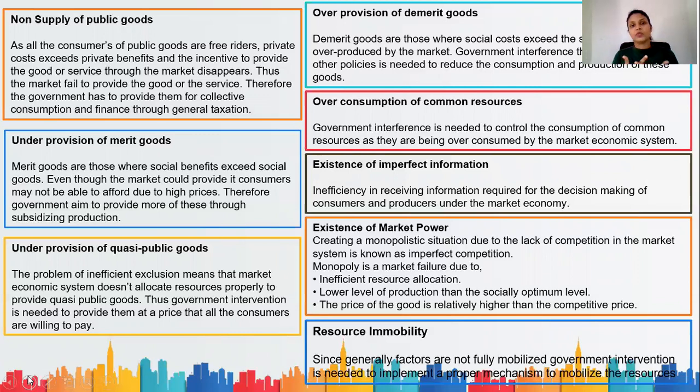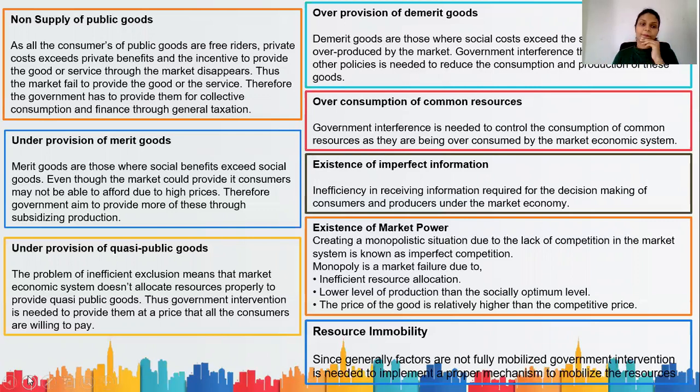Private education is expensive. You go to a private school, you do a private degree, you go to a private university, those are expensive. But if you go to the government school, the government university and get your degree, that is pretty much less expensive than private education. That is a very good example of merit goods and why the market economy allocates fewer resources to provide them.